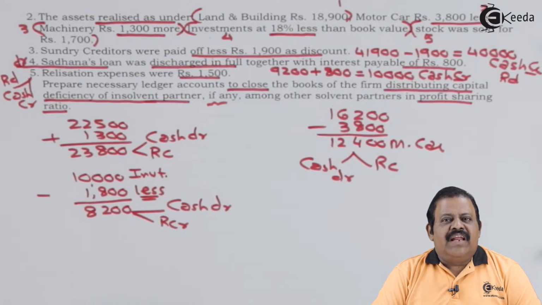We have to close realization account, we have to find out profit or loss, that also we are required to transfer as we do in case of other problems. Actual insolvency procedure starts after closing realization account. How to do that? Let us see now.